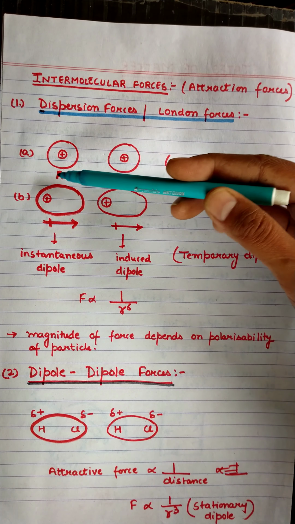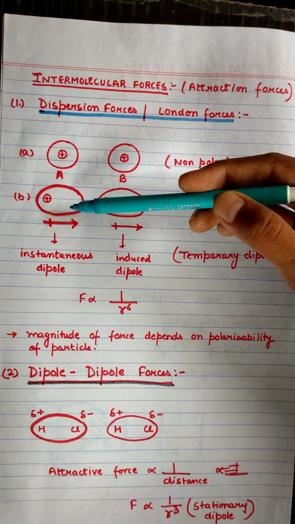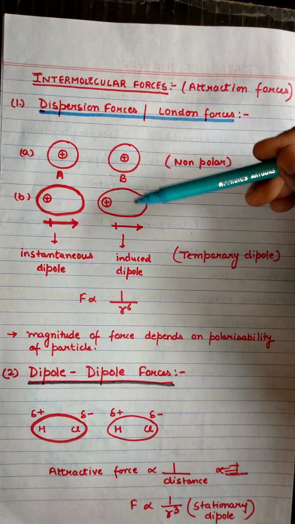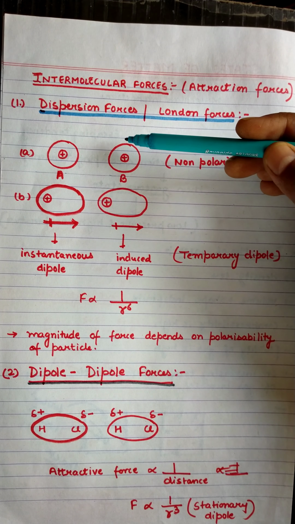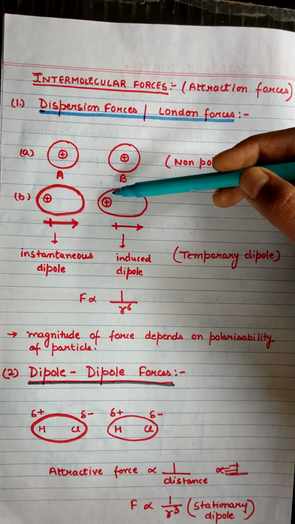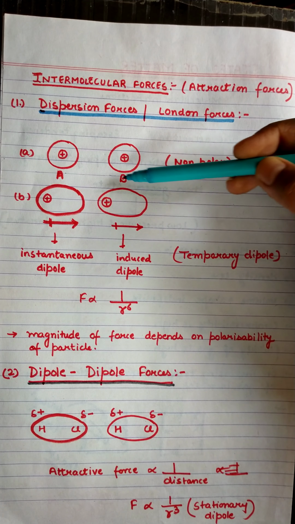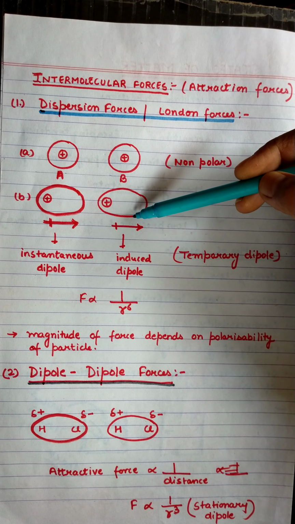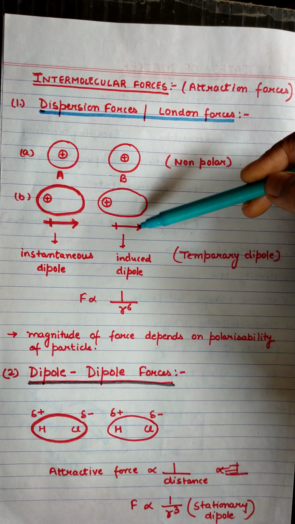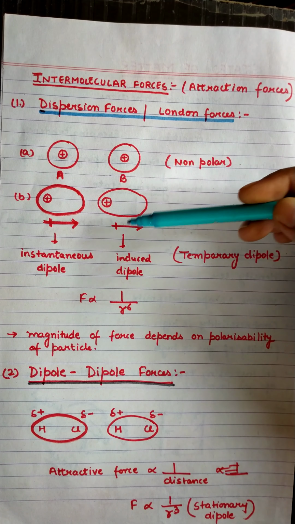By such a dipole-like structure, atom A will also induce a charge: the electron density will repel the electron density of atom B, and due to this atom B also gets converted into an induced dipole.